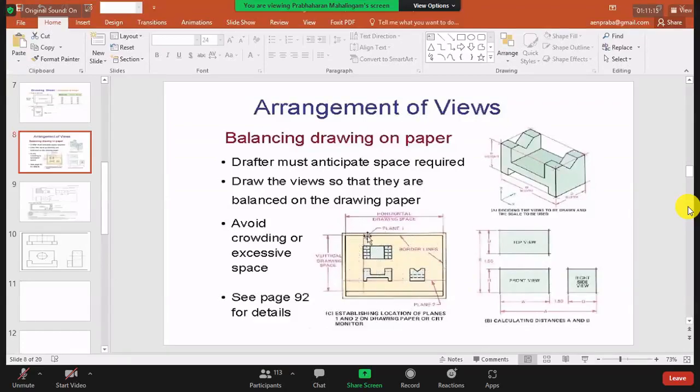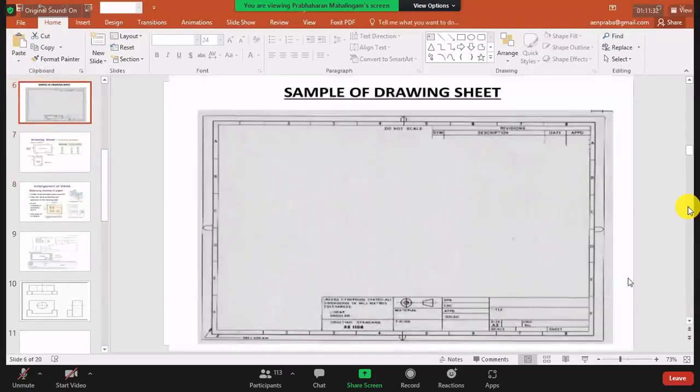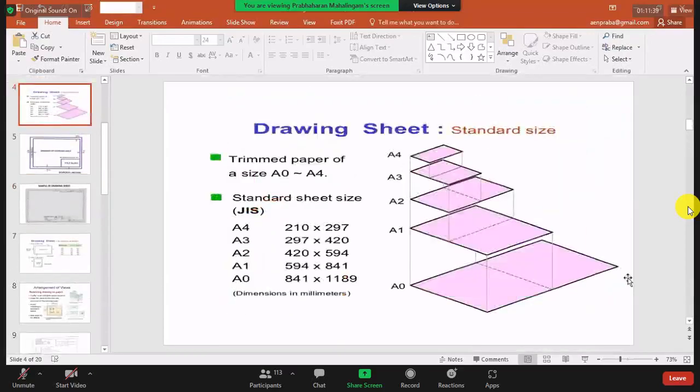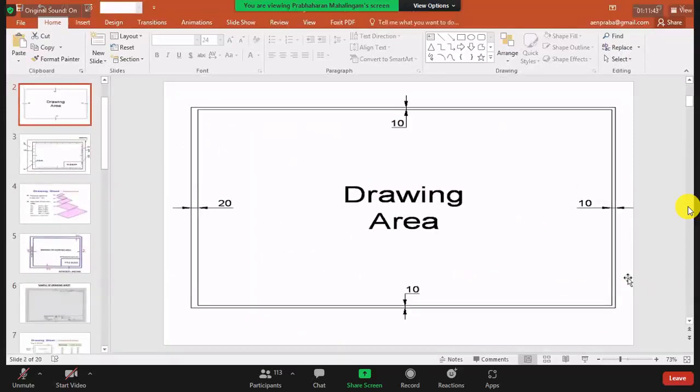You see, this is the spacing. Likewise, here the spacing is here. Same spacing. Top, middle and bottom are the same. Right? So this is the paper size. It's a real drawing, a sample of a drawing sheet. I will show you our drawing sheet also. This is also a drawing sheet. This is the paper size. This is the real drawing sheet. This is the drawing area.